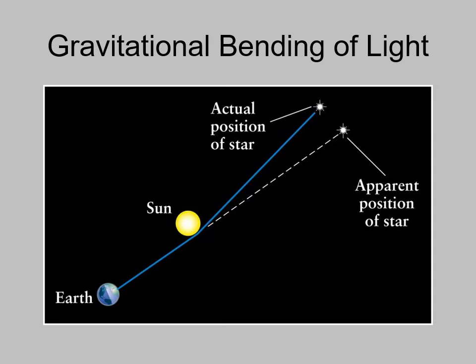Well, the sun has a lot of gravity. So if you have a star out here in space, the light's coming towards Earth from the star, but if it goes past the sun, the sun's gravity bends it a little bit, which means if you look in the direction the light came from, it looks like the star's in a slightly different spot than it really is. Now, this would happen if light passes by anything with gravity, but the sun has way more gravity than anything else in the solar system. And so that's the only thing with enough gravity that they could measure at the time in the early part